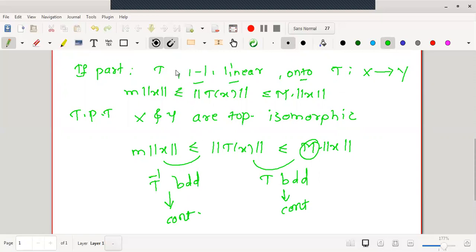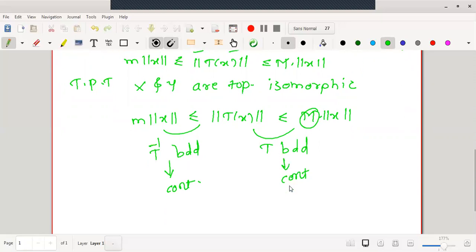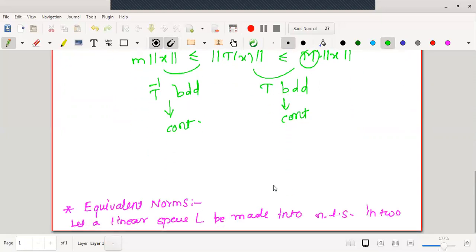That is, T is one-one linear, onto, and T and T inverse both are continuous, which gives us an isomorphism. Hence, the two spaces X and Y are topologically isomorphic. Okay. Now we will go to the next definition.